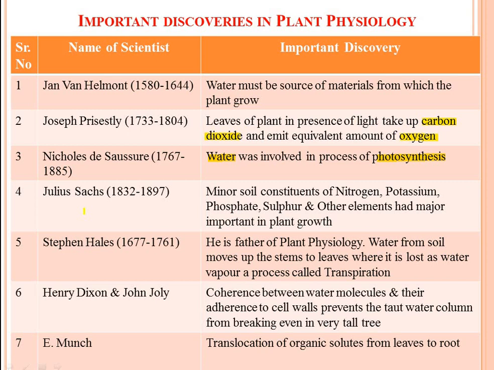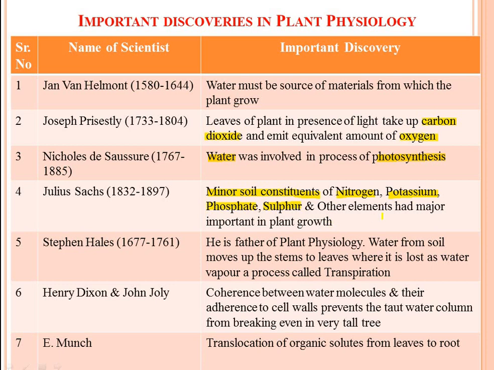Then next one, Julius. During the 18th century, he discovered that minor soil constituents like nitrogen, potassium, phosphate, sulfur and other elements had major importance in plant growth.